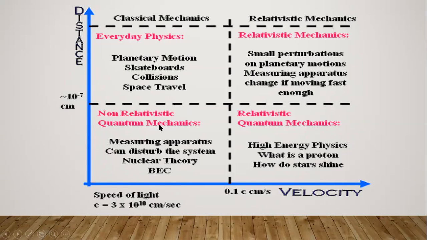See, non-relativistic quantum mechanics is also there for us here. So it doesn't depend on any kind of things here. Measuring apparatus can disturb the system. Nuclear theory and relativistic quantum mechanics. High energy physics here. What is a proton and how do stars shine? All this comes under relativistic mechanics here.